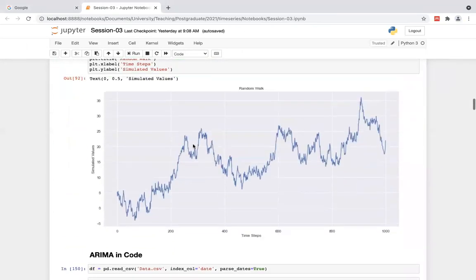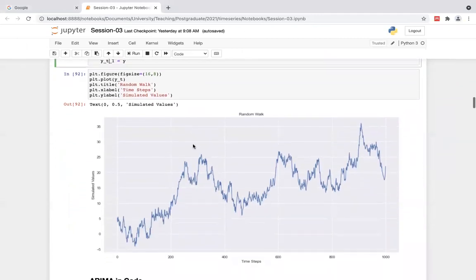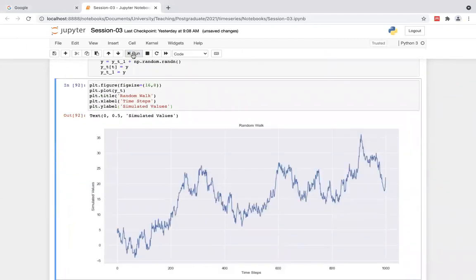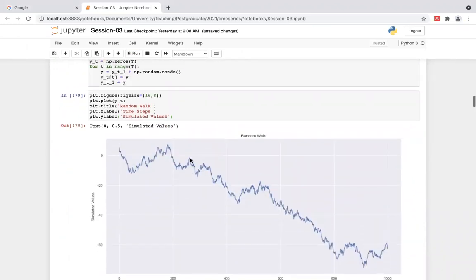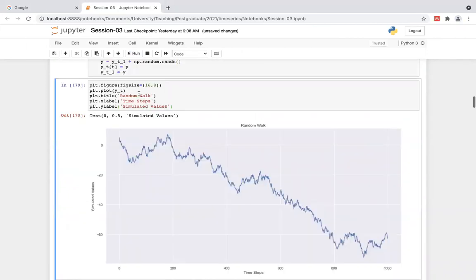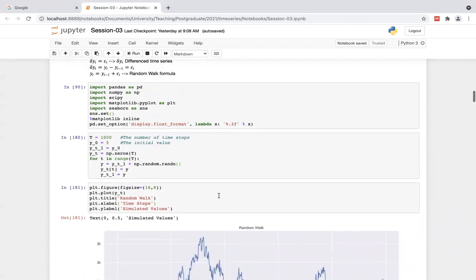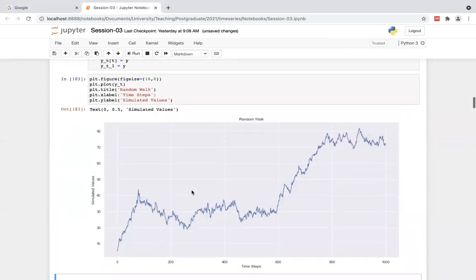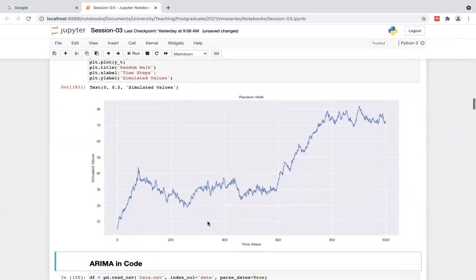Once you plot it, you can get something like this. Actually, you can try this. Once I run it again, you can get another trajectory because it's totally random. If I run it again, see, it's a different path. If I run it again, it's another different path, right? This is what a random walk actually is.